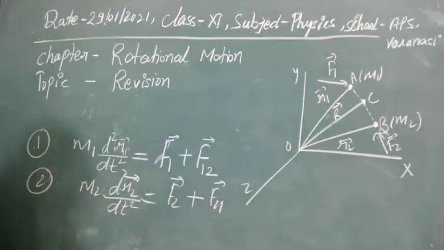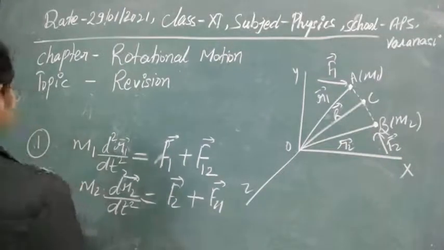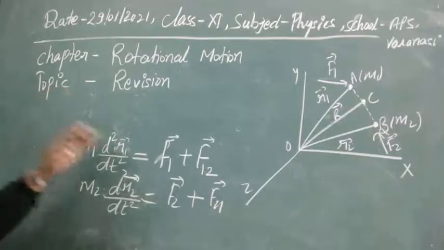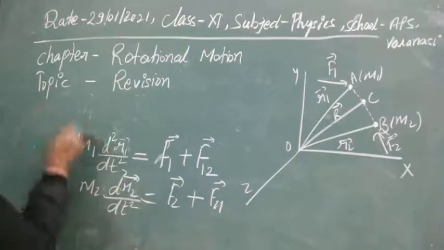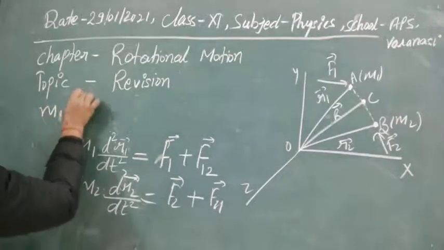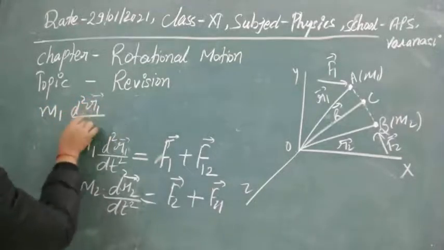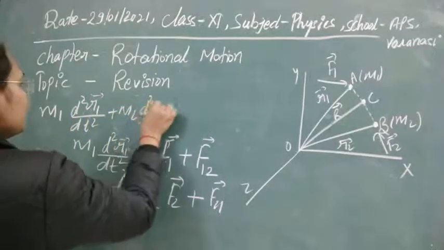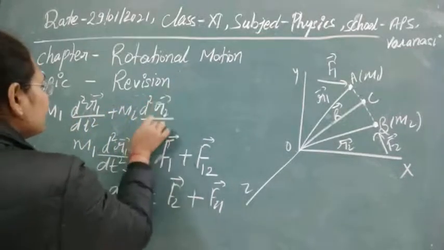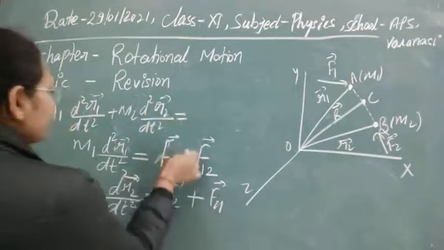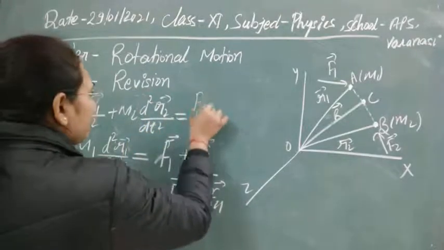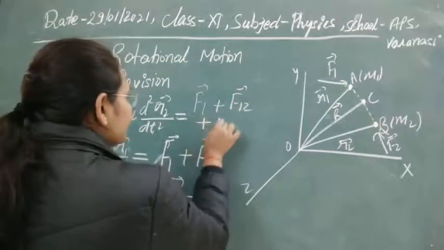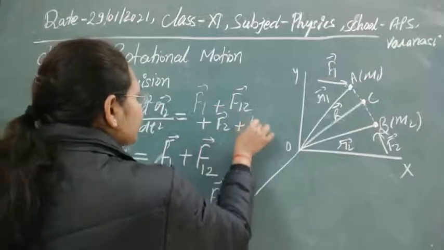Now let's add these two equations side by side and see what we get. First we get m1 d²r1/dt² plus m2 d²r2/dt², equal to F1 plus F12 plus F2 plus F21.